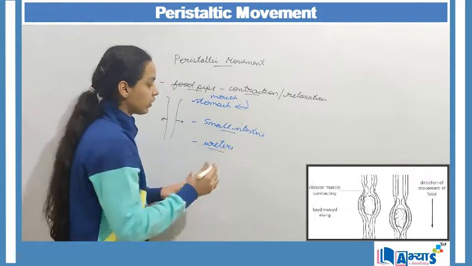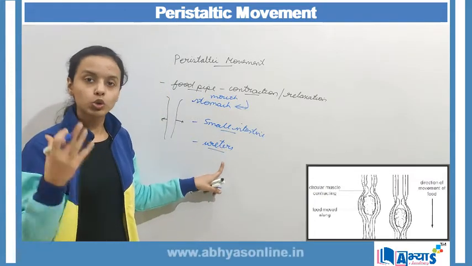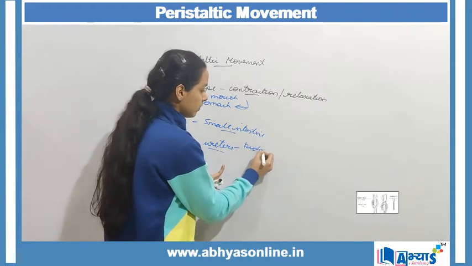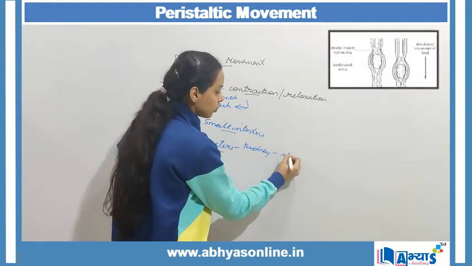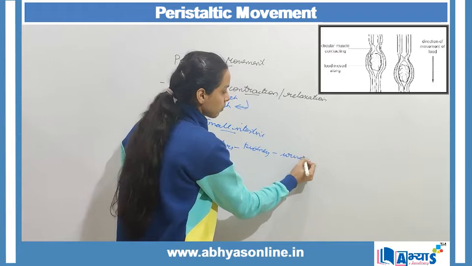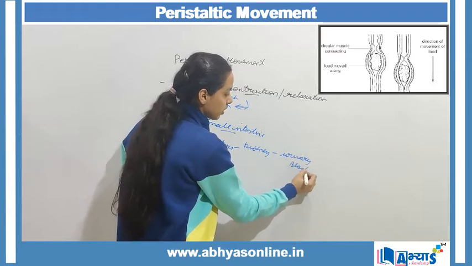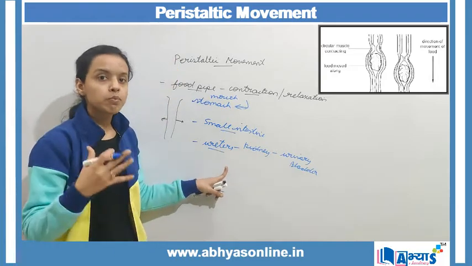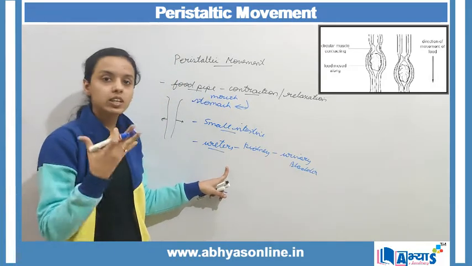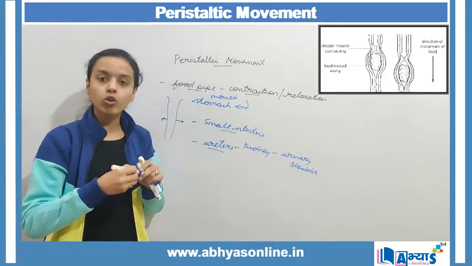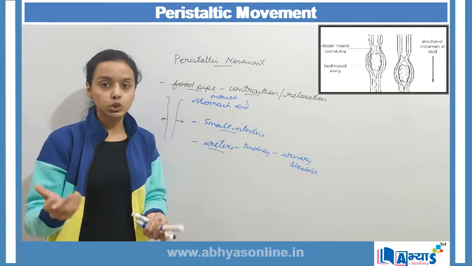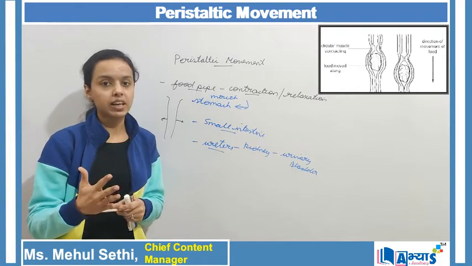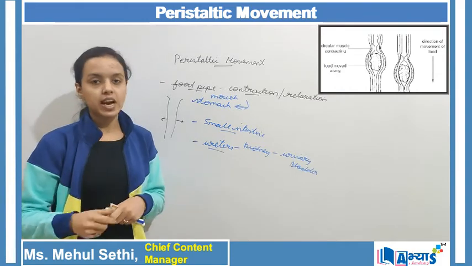So basically ureters are tube-like structures which actually connect the kidney with the urinary bladder. So when they connect the kidney to the urinary bladder, there is movement of the waste liquid to be transferred from the kidney to the bladder for storage. This type of movement is basically done with the help of peristaltic movement.